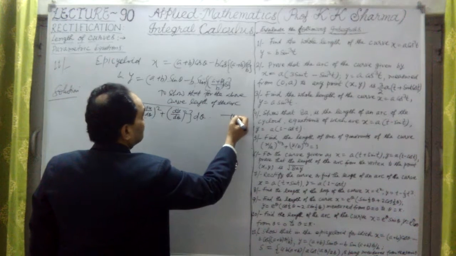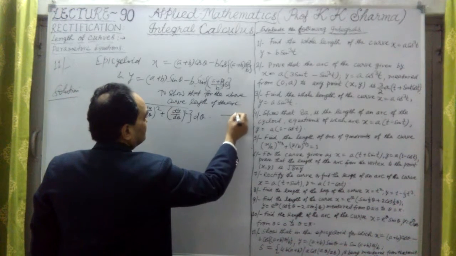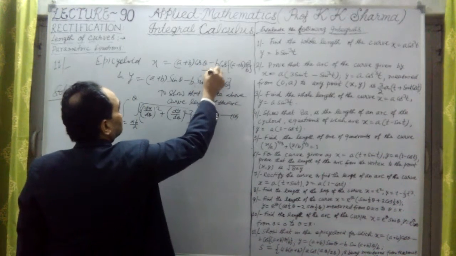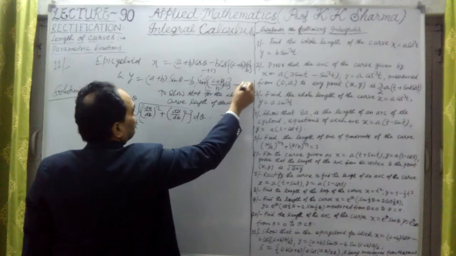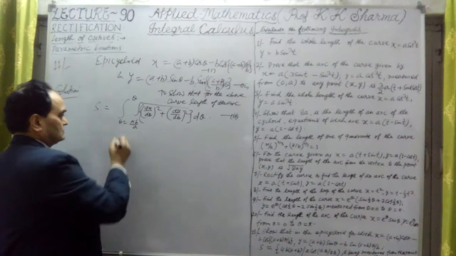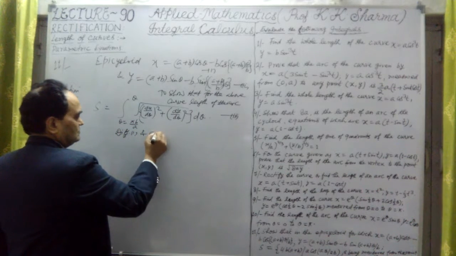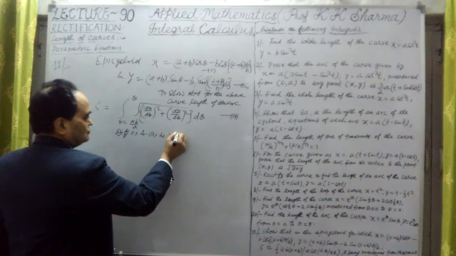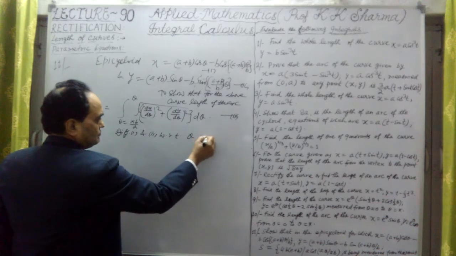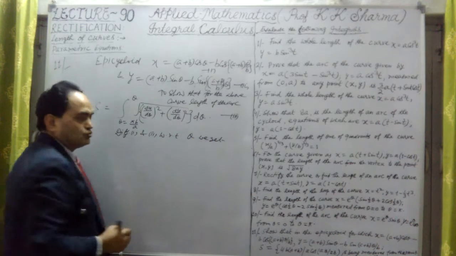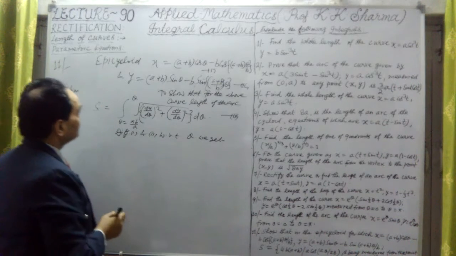Okay, this is equation number three. This is the first and this is the second one. So differentiating the first and the second with respect to theta. What do we get here? Let me check.